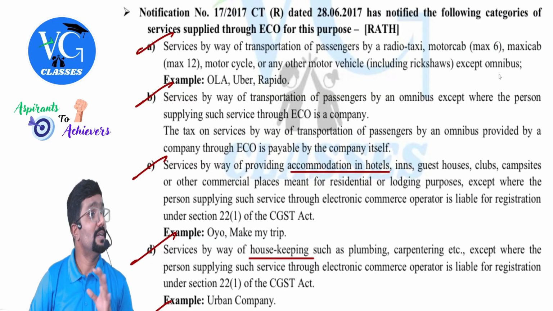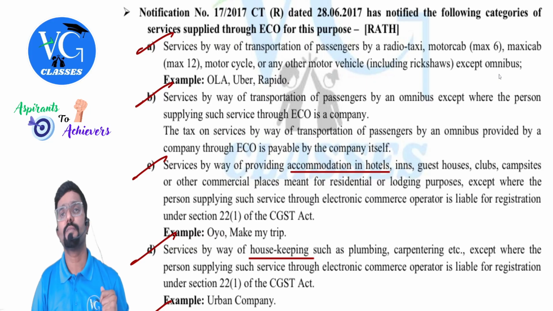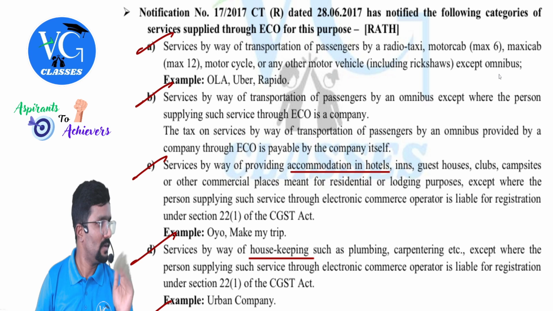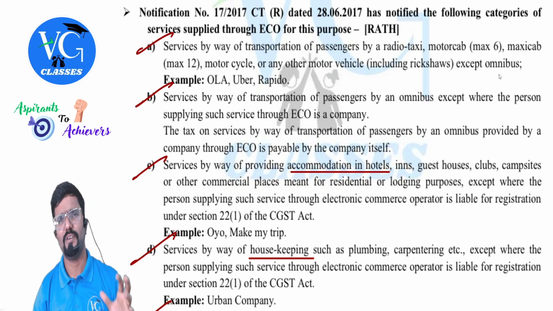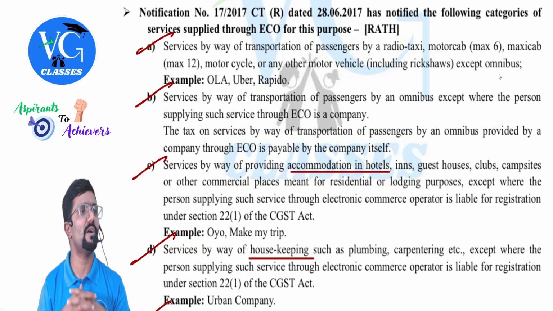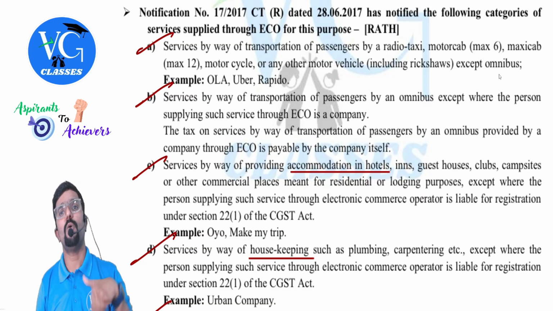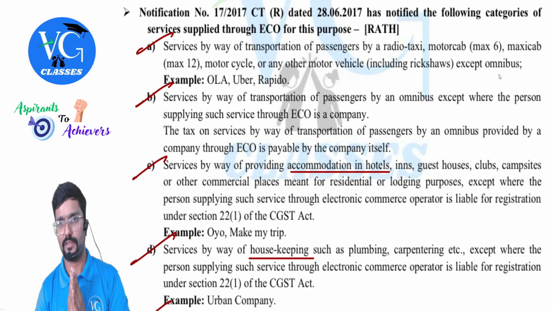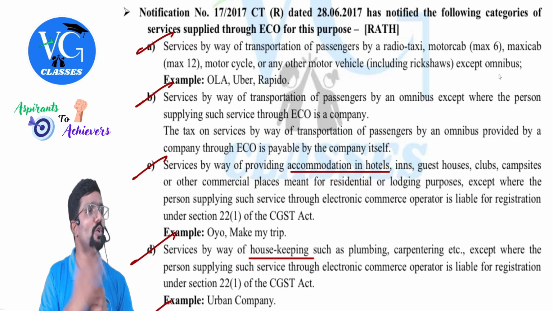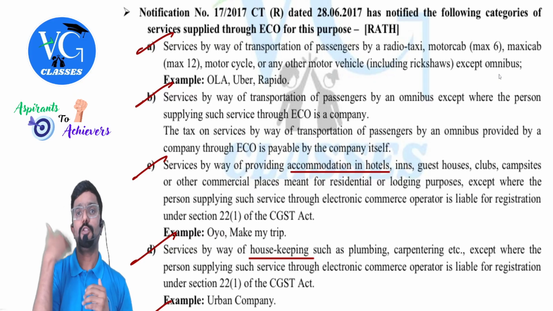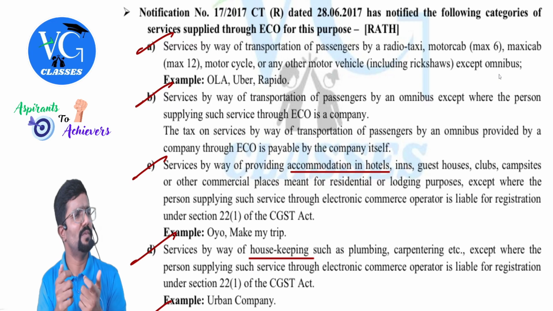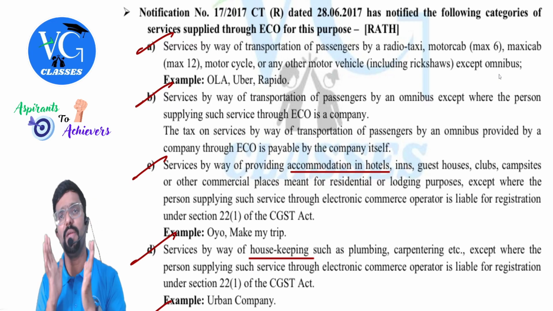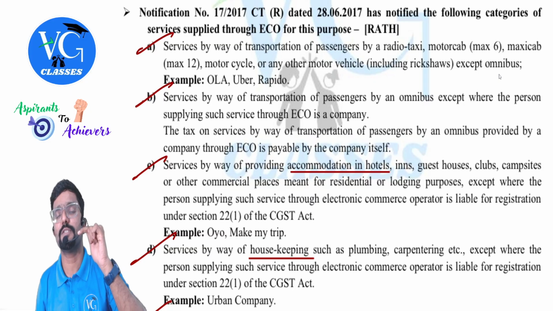RATH. Guys, you know, in Odisha, there is something which happens called Rath Yatra. Okay, Rath Yatra or Ratha Yatra, however you pronounce it, because in different languages we call it by different names. So now assume I want to participate in this Rath Yatra and take the blessing of Puri Jagannath. So I want to go there. I want to book travel through a bus, for which I used, assume, Abibus. On this, are you supposed to pay tax?